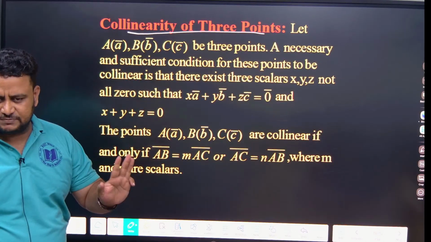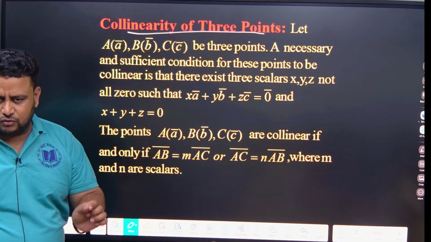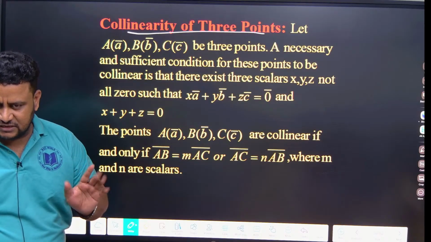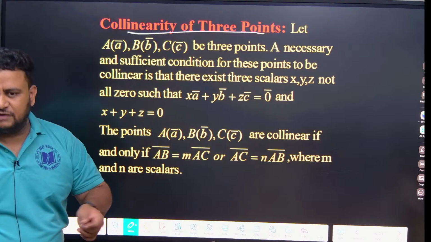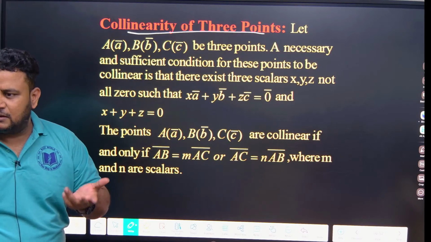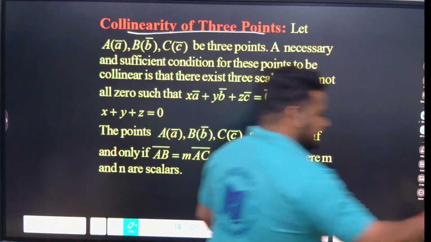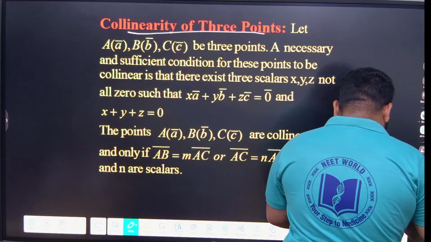So collinear vectors means A1 by B1 is equal to A2 by B2 equal to A3 by B3. That you should remember. Collinear vectors are also parallel vectors. For parallel vectors A and B, I can write A is equal to lambda times B. If it is like vectors, lambda will be positive. If unlike, lambda will be negative. Now when it comes to this, let us take an example.